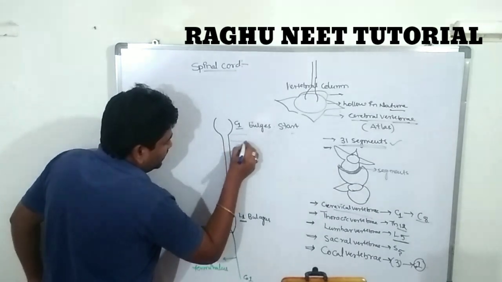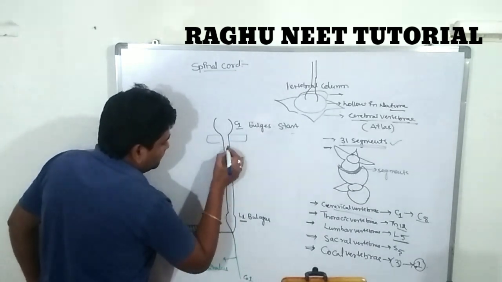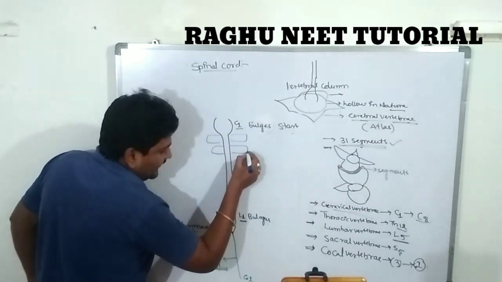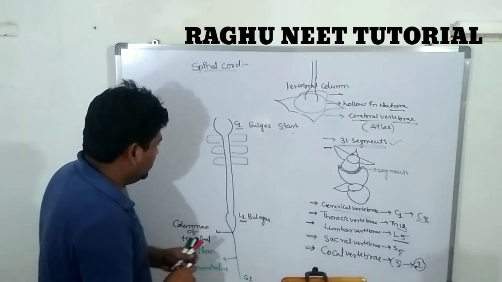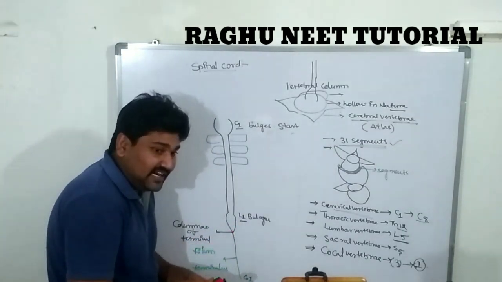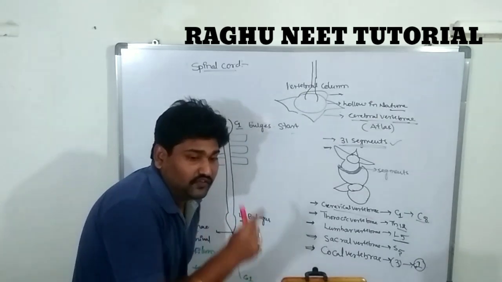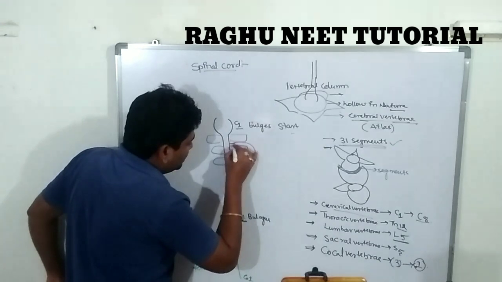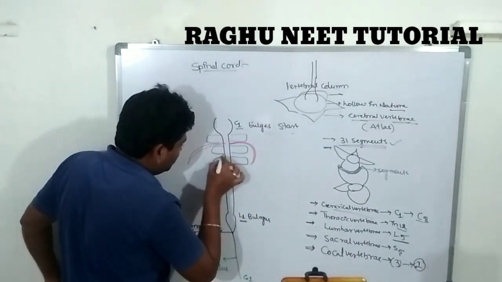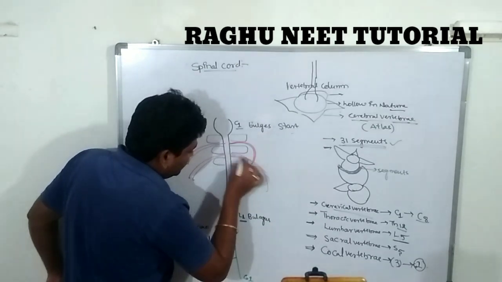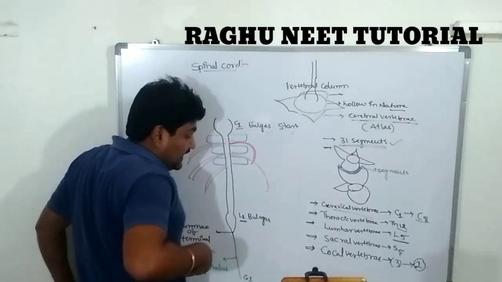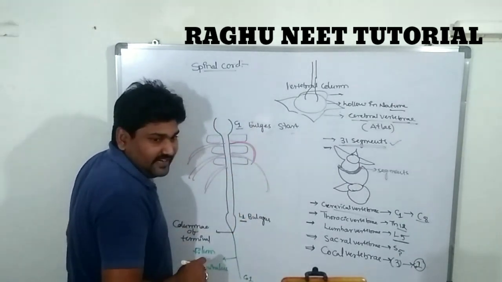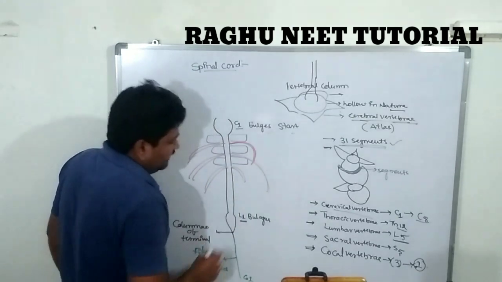This is the first vertebra. It is known as the atlas vertebra. It is atlas and axis. Clear? So what is the importance of the spinal cord? Nerves arise from the spinal cord region. A pair of spinal nerves arises from the spinal cord and comes out from the vertebral column.